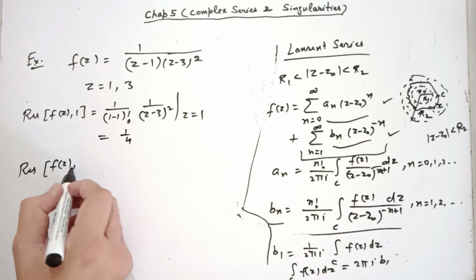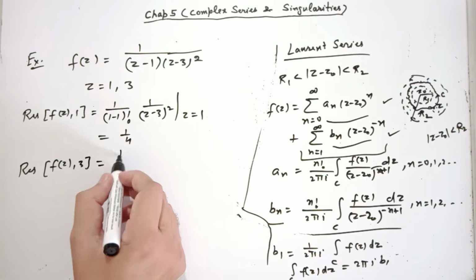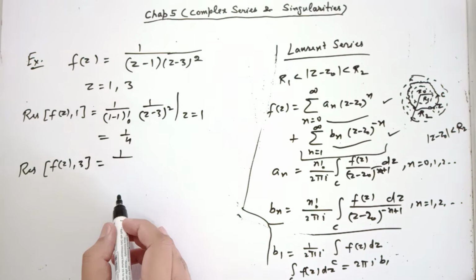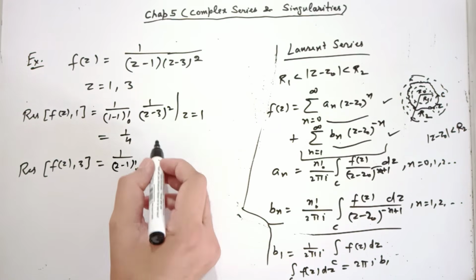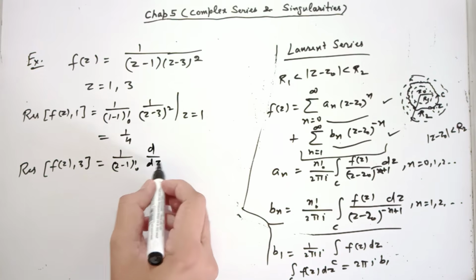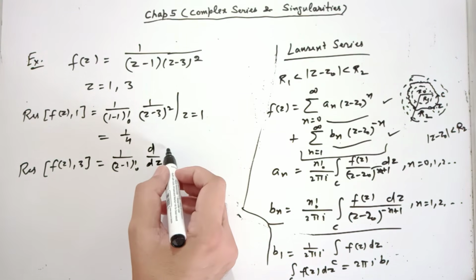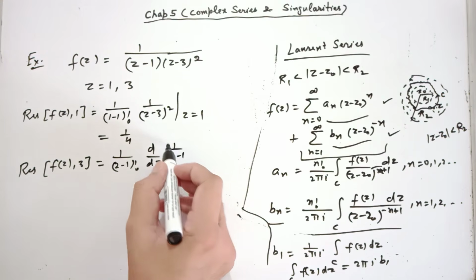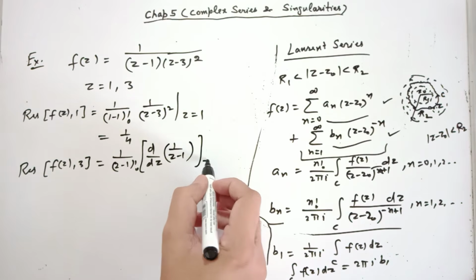Second singularity is 3. But it is a pole of order 2. So m minus 1 means 2 minus 1 factorial. First derivative d over dz of what? Multiply the whole function by (z minus 3) whole square and then differentiate it with respect to z.